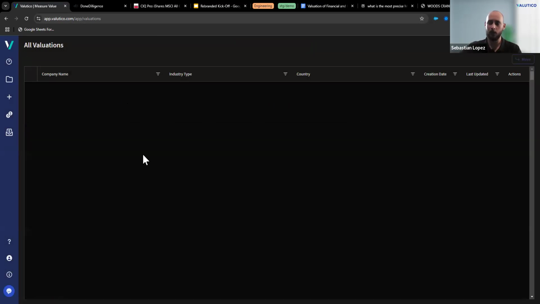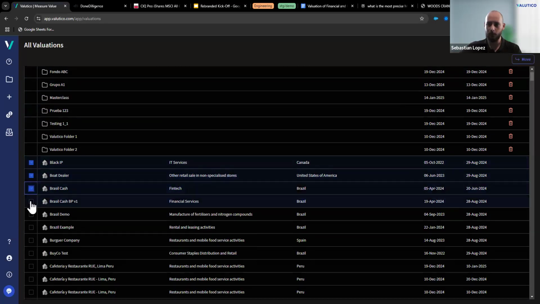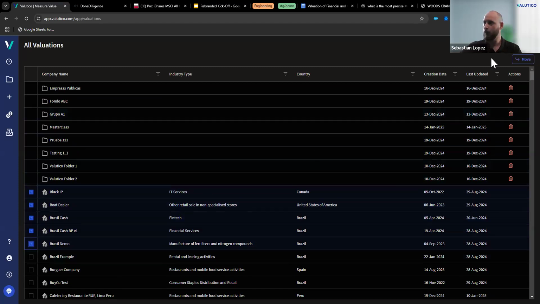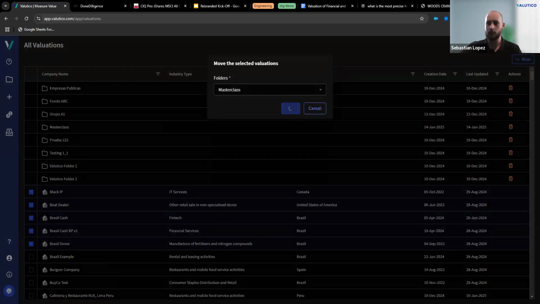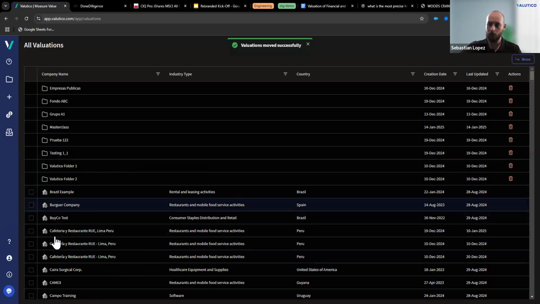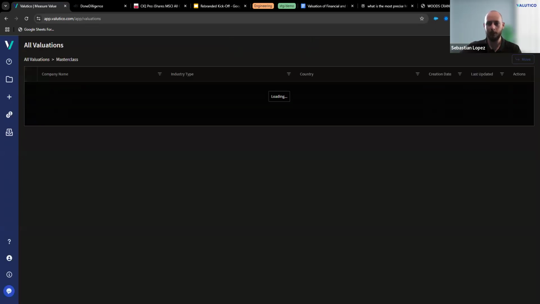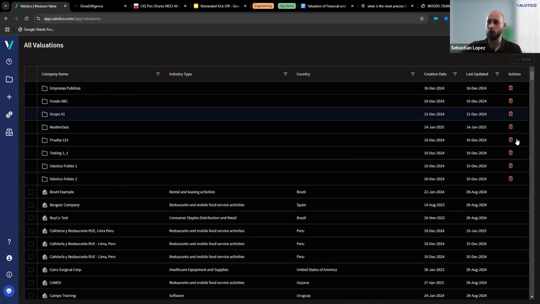And it's very simple to move evaluations to a new folder. Once you're on this screen, you can just select the evaluations that you want to move. I'm going to select these first 5. Then at the top right, below the create folder button, you will have the move button. Here you can just select the folder where you want to move the evaluations. So let's go to Masterclass and move them. This will move the evaluations in a couple of seconds. Once you do not see the evaluations anymore, you can access the folder Masterclass, and you will see the 5 evaluations that we just moved. Again, this is a pretty straightforward, easy to use feature. If you end up deleting a full folder on the right-hand side, all the evaluations inside are not going to be deleted.